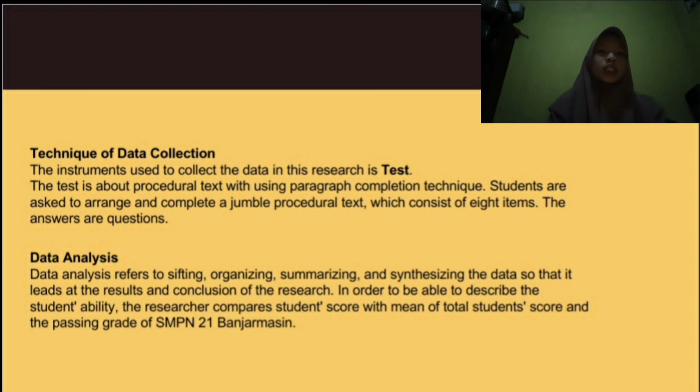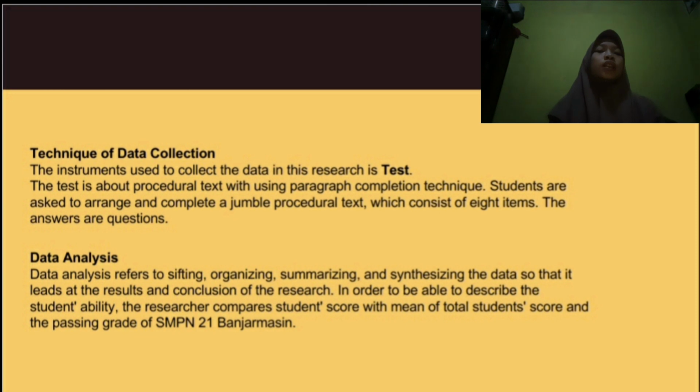The third one is technique of data collection. The instrument used to collect the data in this research is a test. The test is about procedural text using the paragraph completion technique. Students are asked to arrange and complete a jumbled procedural text which consists of 8 items. The answers are questions.